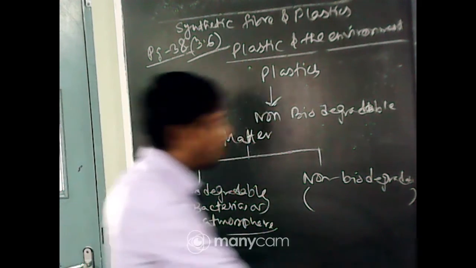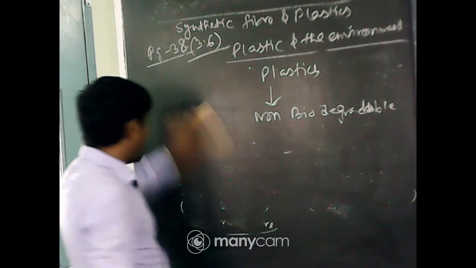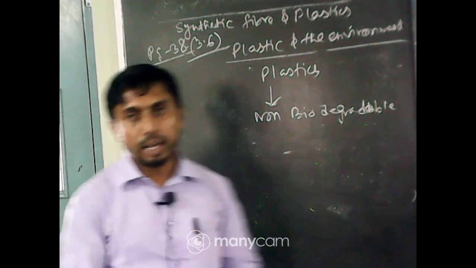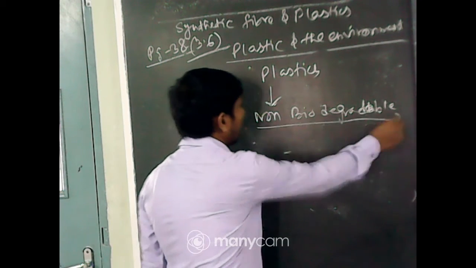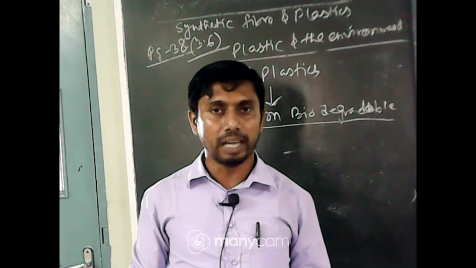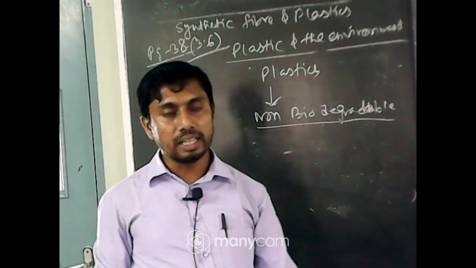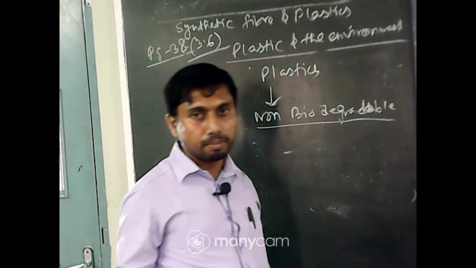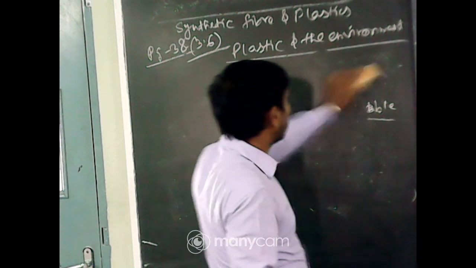Now, plastics are non-biodegradable because they cannot be decomposed by the atmosphere and also by the microorganisms present in the soil. For this reason it is non-biodegradable in nature. So, if the question asks you to explain why metal cans or plastic bags are non-biodegradable, then you have to answer that they are not decomposed by microorganisms or by the atmosphere, or that they take a long time. For this reason this is called non-biodegradable. Okay.